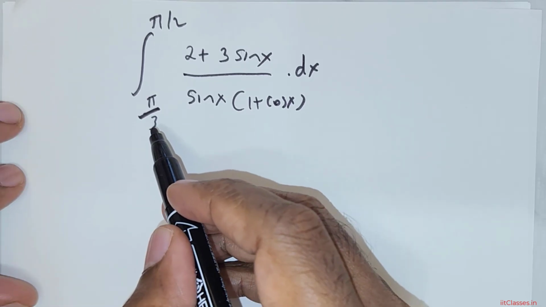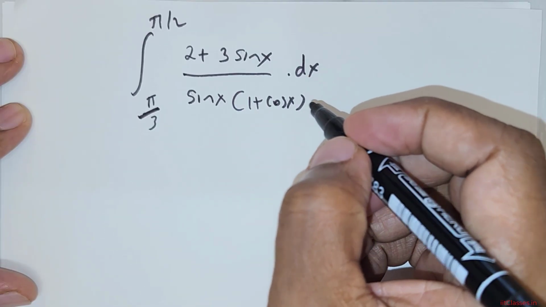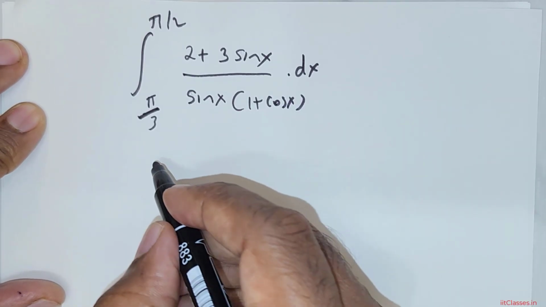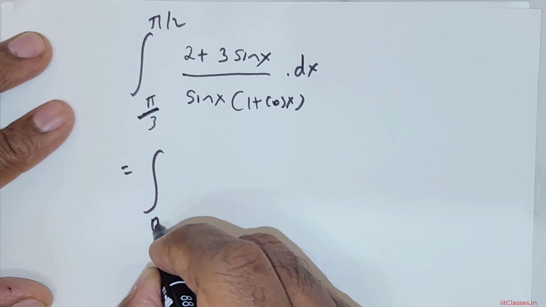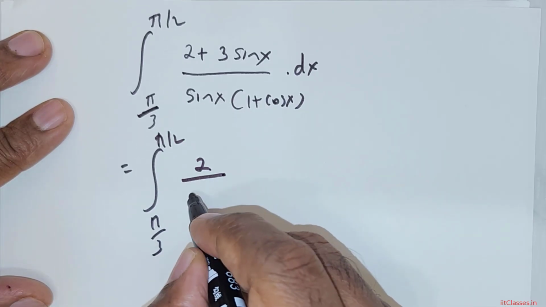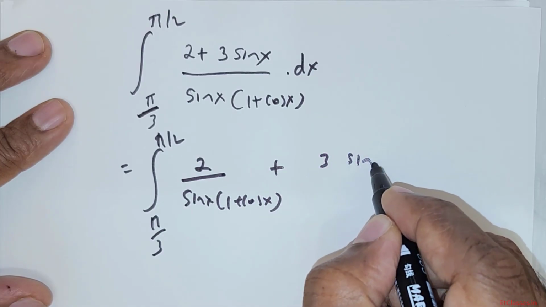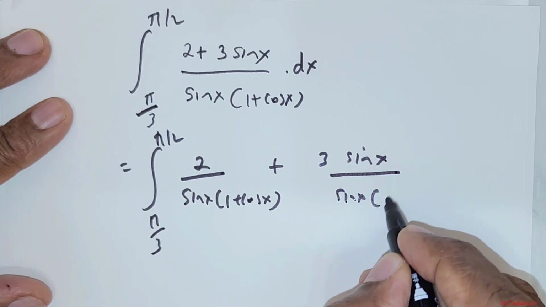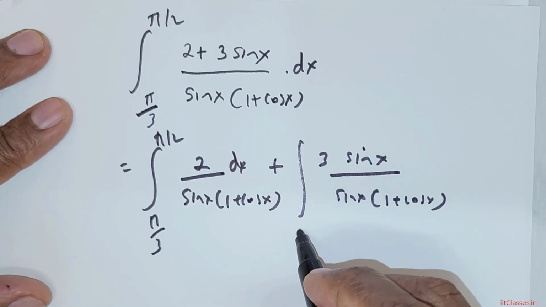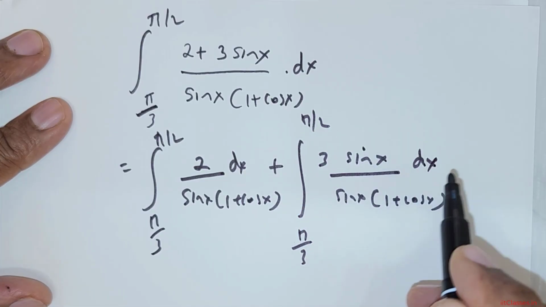Good day everybody, we have been given this question: the integral from pi over 3 to pi over 2 of 3 sin x divided by sin x (1 + cos x). So first, I would like to rewrite this as the integral from pi over 3 to pi over 2 of 2 over sin x (1 + cos x) + 3 sin x over sin x (1 + cos x), times dx.